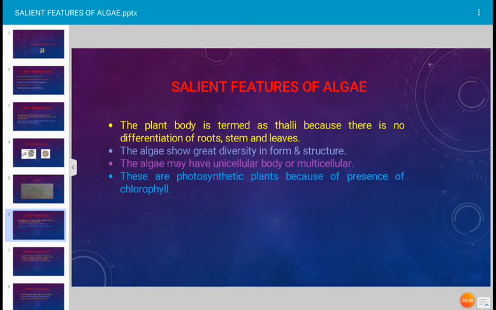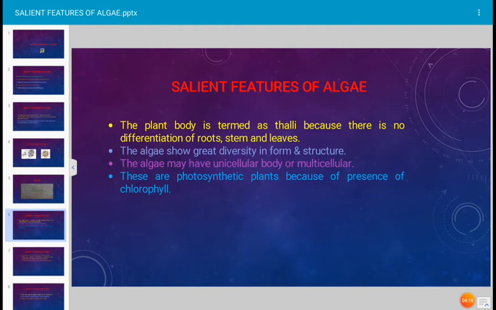The plant body of the algae is termed as thallus. Why is the plant body of algae known as thallus? Because it is not differentiated into root, stem and leaves. Therefore, it is termed as thallus. And the algae shows a great diversity in form and structure. Even unicellular algae is there, multicellular algae is there.